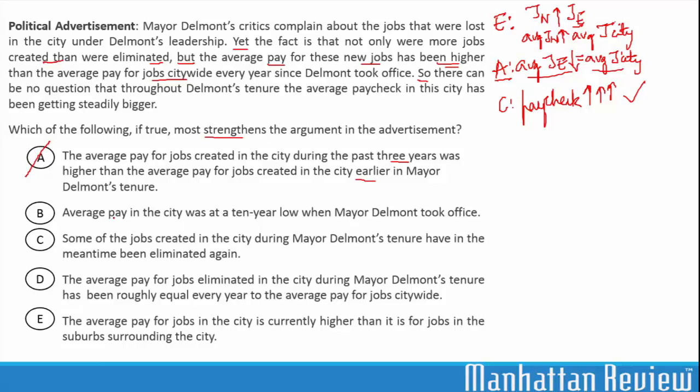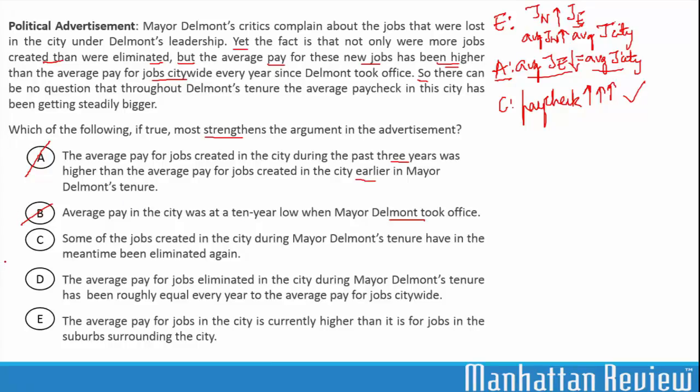Answer choice B. The average pay in the city was at a 10-year low when Delmont took office. What the situation was when Delmont took office does not give us enough information to say what happened during his tenure. So we can also strike off B.